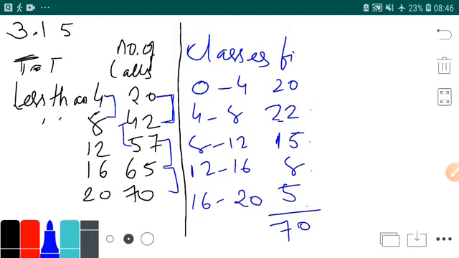Now in this sum you have to find the mean talk time. So how will you find the mean? We will convert this class into xi. So what will we do? Mid value of 0 to 4 is 2. Then 4 to 8 is 6.